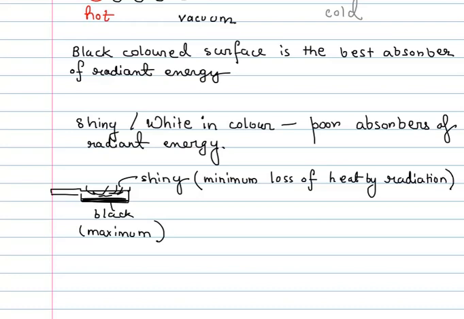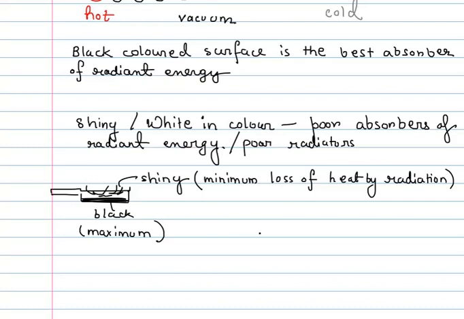Shiny surfaces are poor absorbers of radiant energy, and therefore we can also say that they are poor radiators of radiant energy, that is they give off less amount of heat as well. Whereas black surfaces are good absorbers of radiant energy, that is they absorb a lot of radiant energy. Also they are good radiators of heat as well, that is if a black body is heated, it also gives off energy at a high rate.